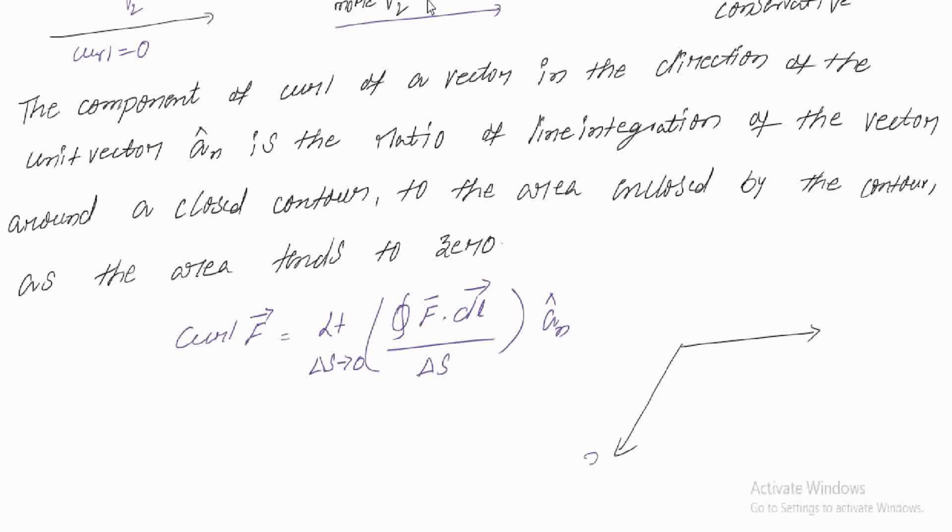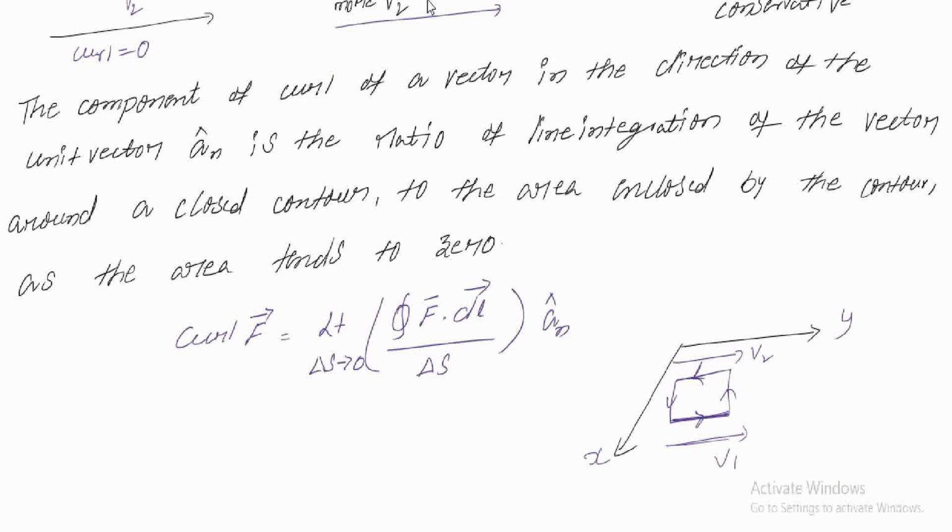This is your x direction and the y direction. Let us consider a small area in the water flow. If the water is flowing like this, let us consider the velocity is v1. Here the velocity is v2 at this point. In the direction of v1, here it is in the same direction, here it is in the opposite direction. So if I want to find the curl, we have to consider the line integration, because it is a line.